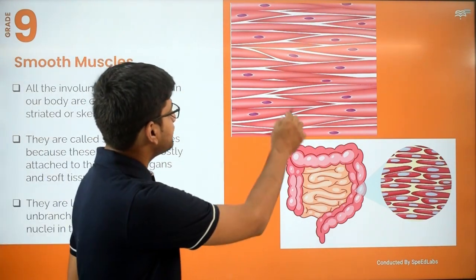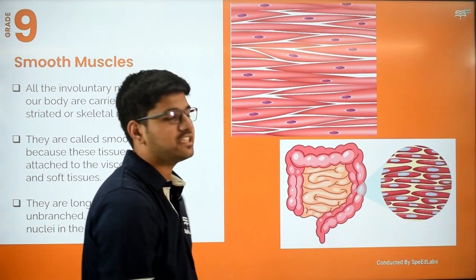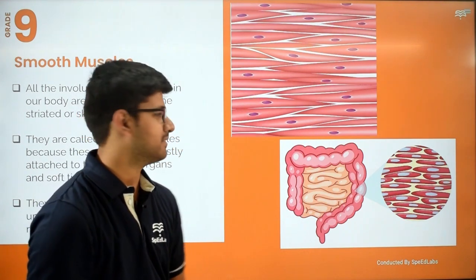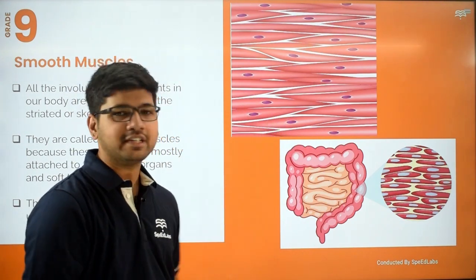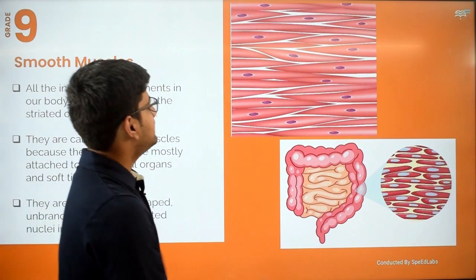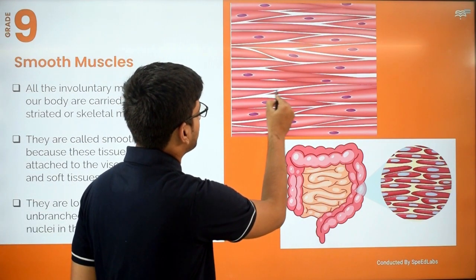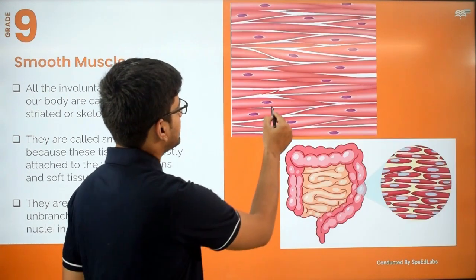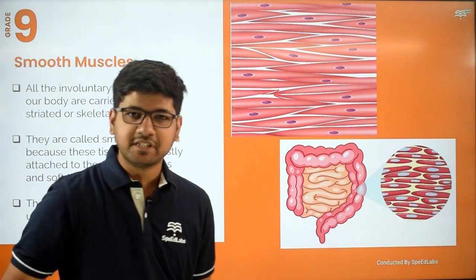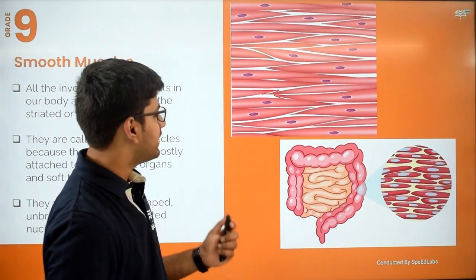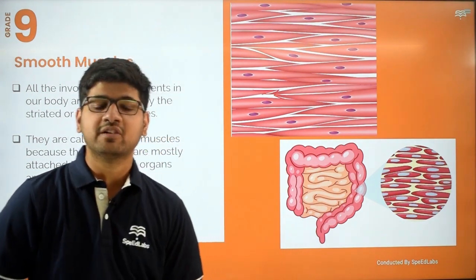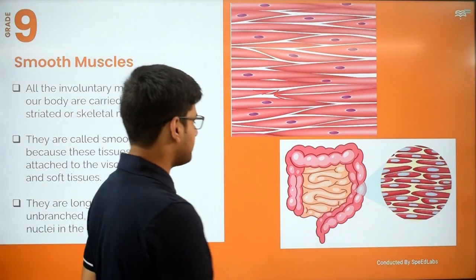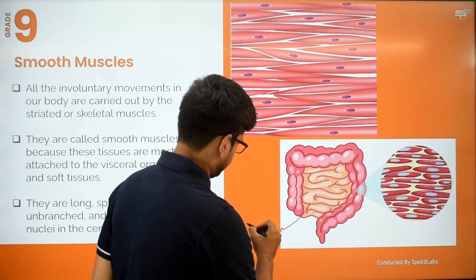As you can see from the fiber over here, the striations are absent, and the nucleus is present in the center. These are tapered, as you can see, with pointed ends over the muscular fibers, and are mainly found in visceral or involuntary organs, for example our intestines.